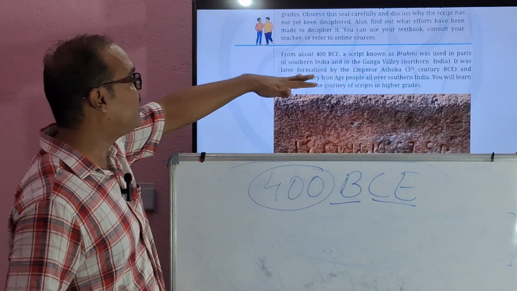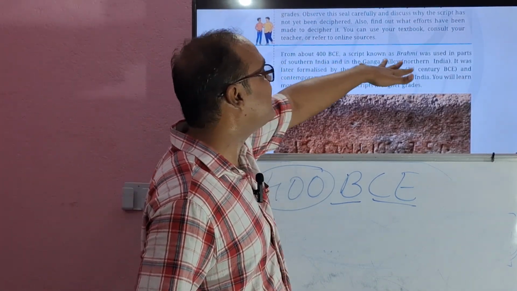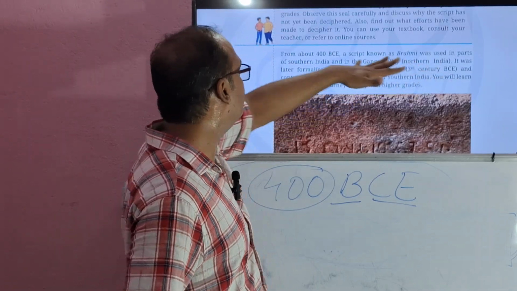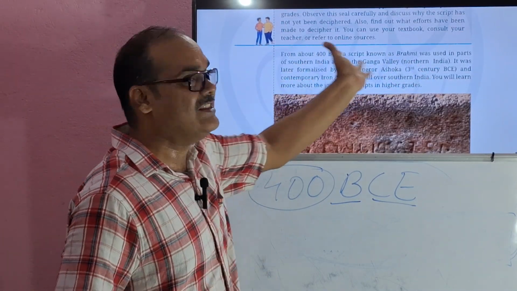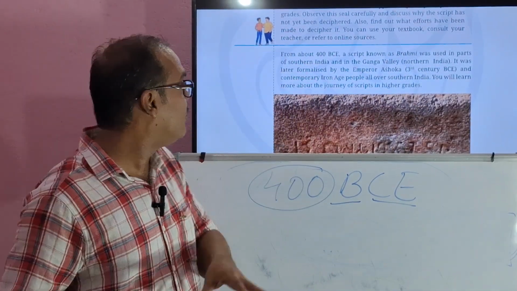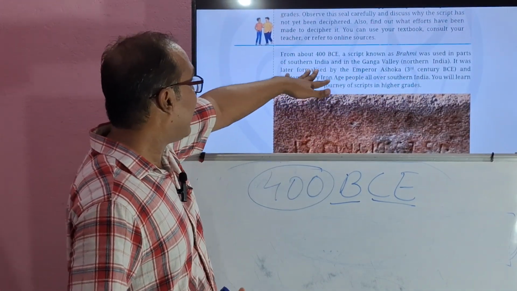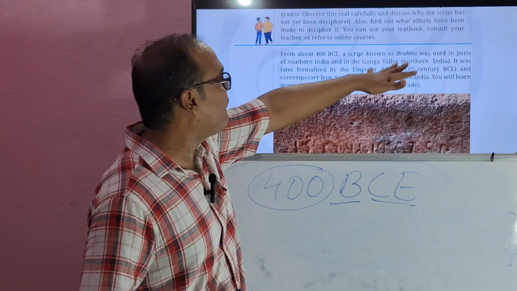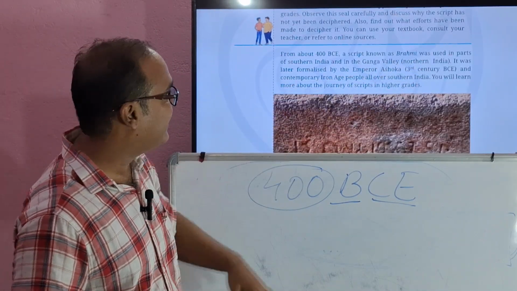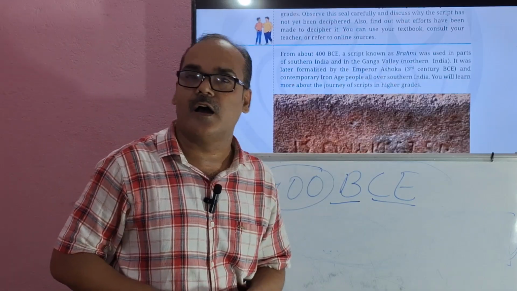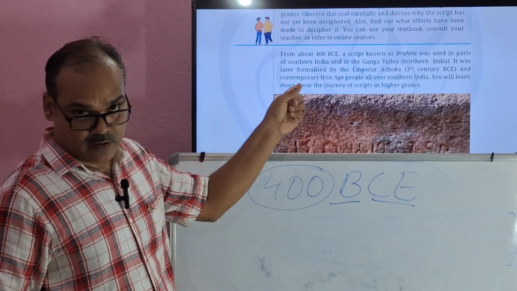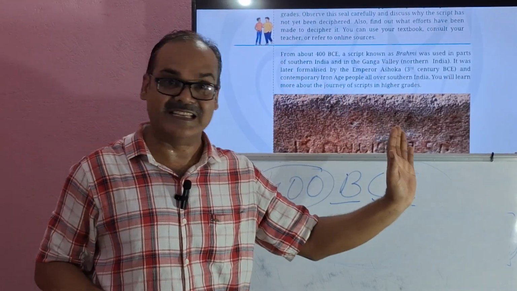From about 400 BCE, a script known as Brahmi was used in parts of southern India. In the southern part of India, this Brahmi script was known, and in the Ganga Valley, that is the northern part of India, it was later formalized by the Emperor Ashoka in the 3rd century BCE.